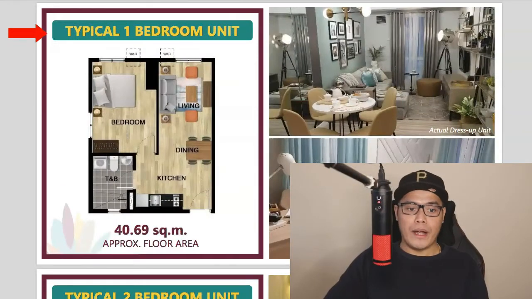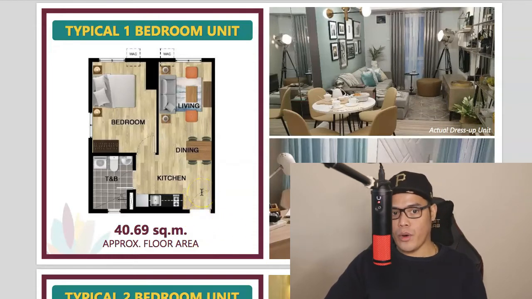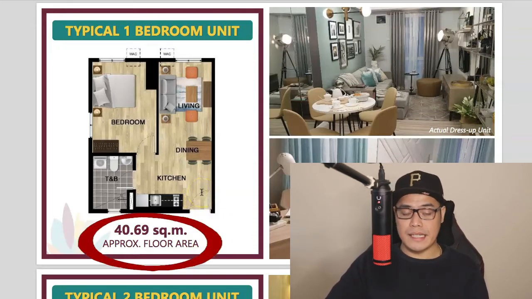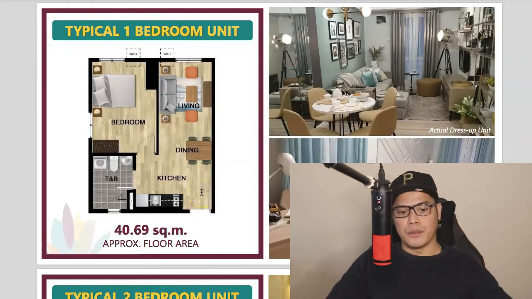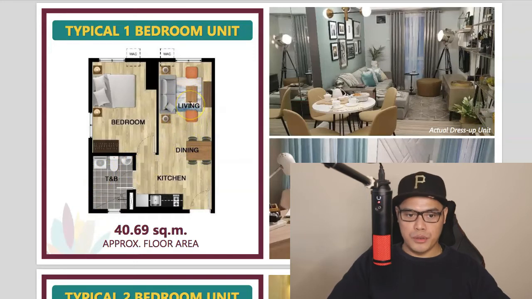This is a typical 1-bedroom unit, and as you can see, guys, coming from the main entrance, this is the main entrance with the typical 1-bedroom unit. This is 40.69 square meters. So when you go into the unit, on the left is the kitchen, and then this part is the toilet and bath. You have the dining, you have the living space, which can be also used for a bed, for a bedroom, for visitors. And you have your main bedroom right here. And it has obviously the partition.